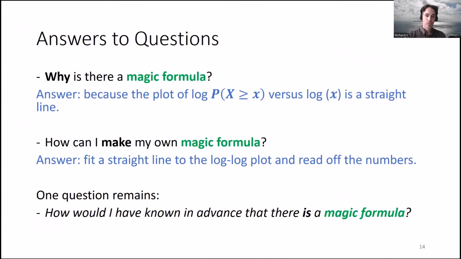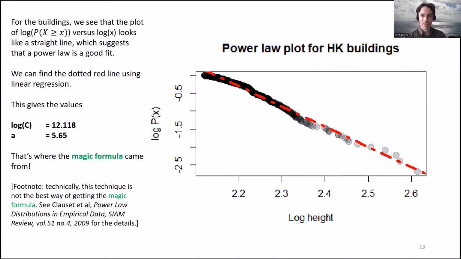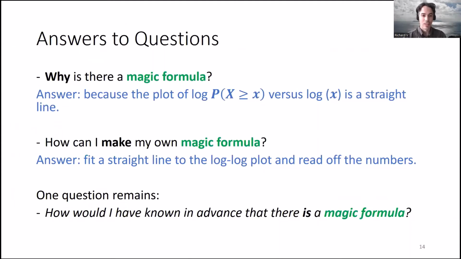So the questions we wanted to answer, we've already answered. Why was there a magic formula? There was a magic formula because I made this plot and I saw that it was a straight line. And then that's how I found my magic formula. And you can make your own magic formula by doing the same thing with whatever data you want.